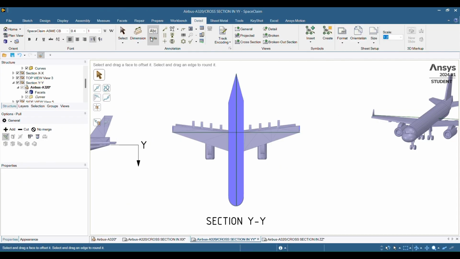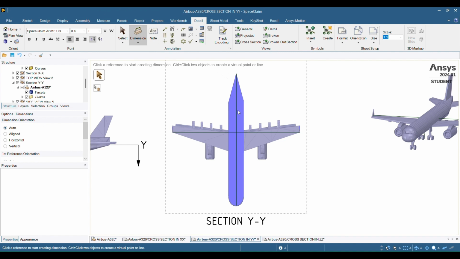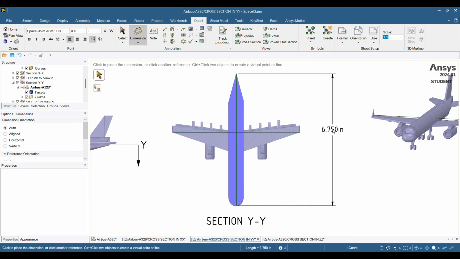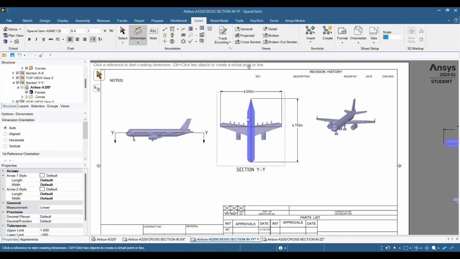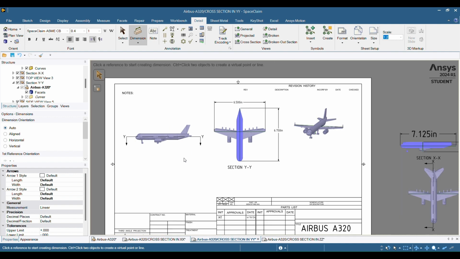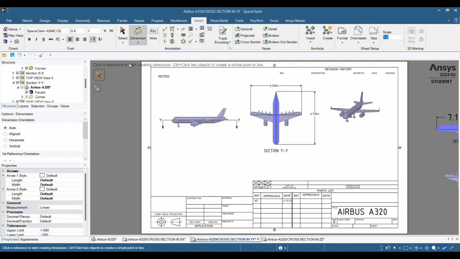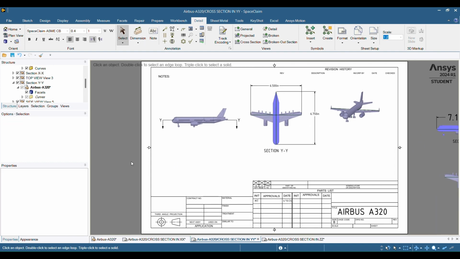All right, and now let's go to dimension. Zoom out a little bit. All right, so it's about 6.5 inches wide and 7.75 of an inch long. Very scaled down model, not to scale. All right, hit home, square it up, select tool. All right, we've completed the Y.